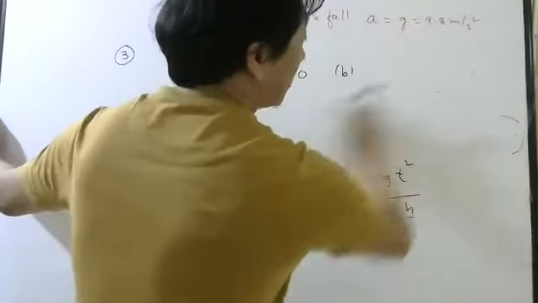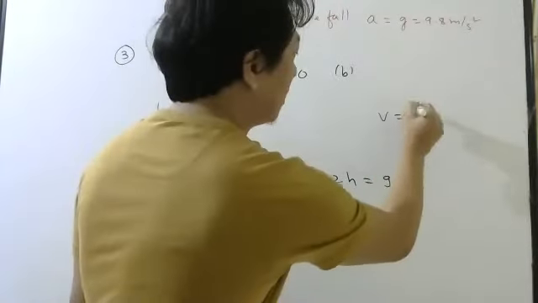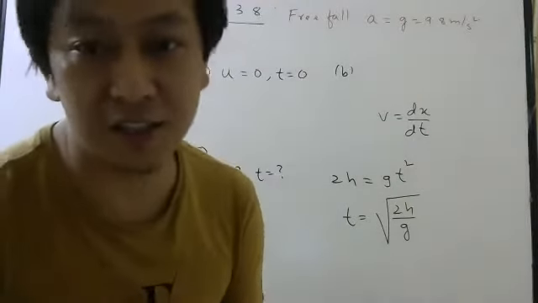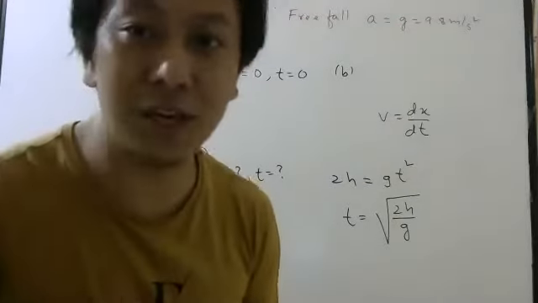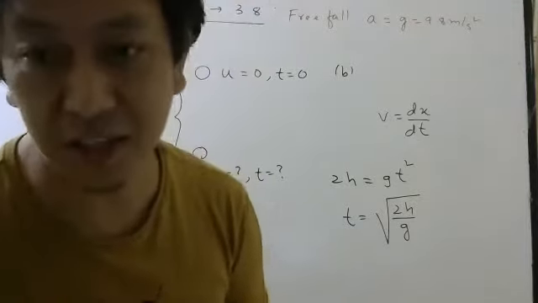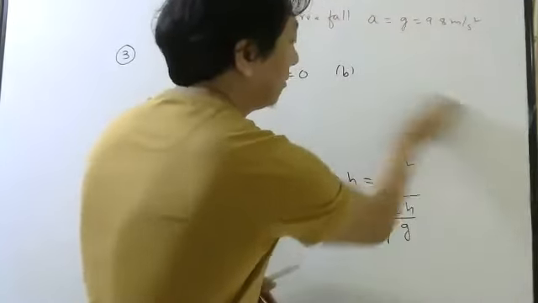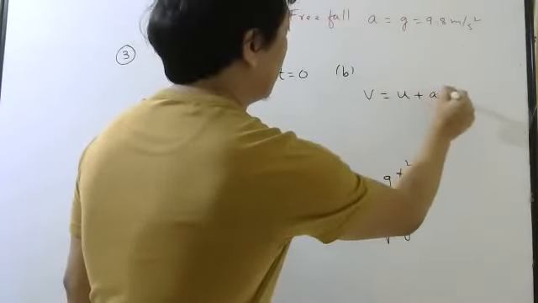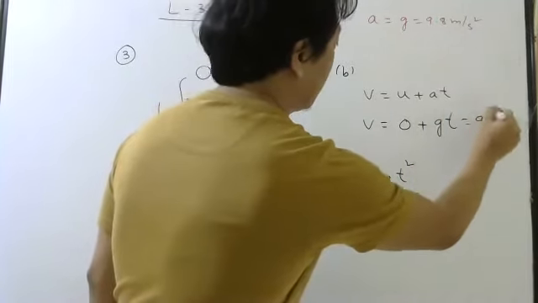No need to use the dx by dt formula. You may be thinking, sir, you have told us before that instantaneous velocity is dx by dt. Why are you not using this? Arey students, if acceleration is constant, we have already derived the formula using calculus. So why do you want to do the derivation again and then use the formula? We have already derived the formula for final velocity, so don't start from the beginning again. So final velocity is u plus at. Initial velocity is 0. Acceleration due to gravity is g. So it is gt.